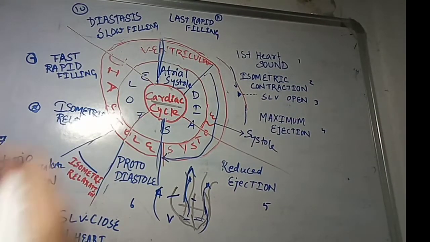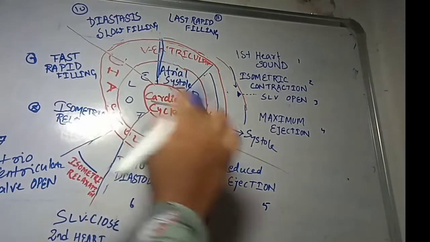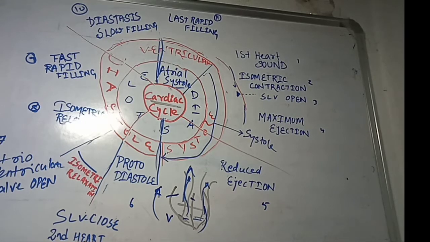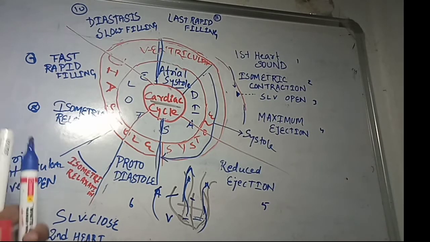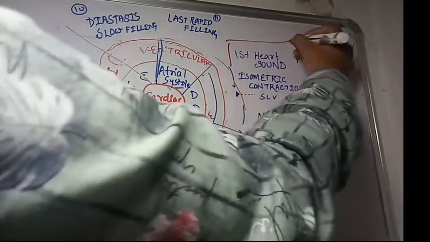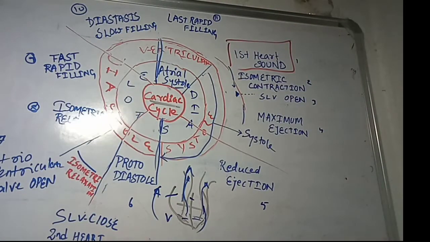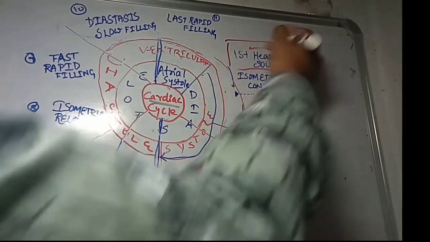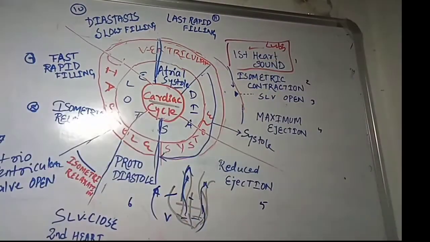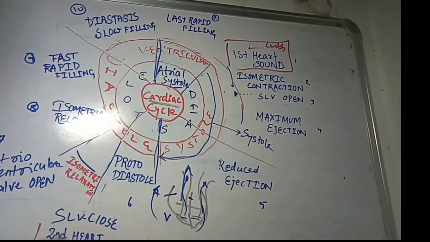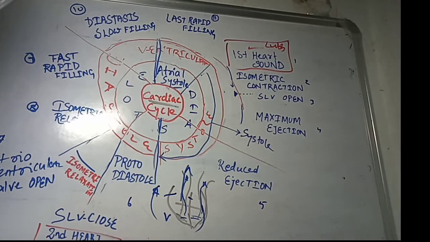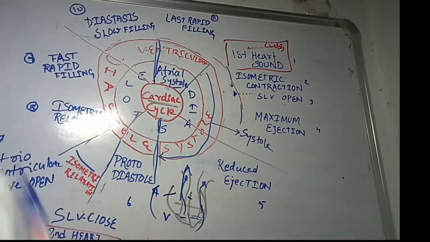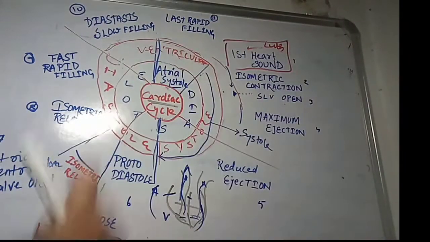So what do we study after that? We should remember four things. What are the four things? The first is the heart sound. Clinically we always encounter one sound, that is the first heart sound, "lub", and another is the second heart sound, "dub". So with the stethoscope you hear two sounds, lub and dub.